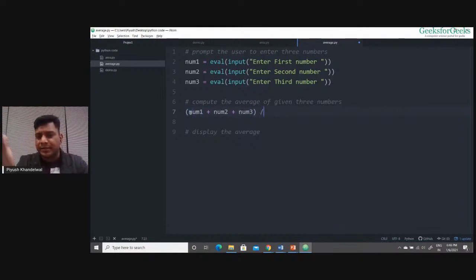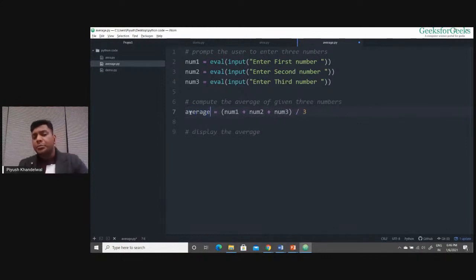So the division operation is this slash and then I have this 3, right? And this will be a value. So the answer of this expression will be a value that needs to be stored in some variable. So I write average, the name of the variable is average only.